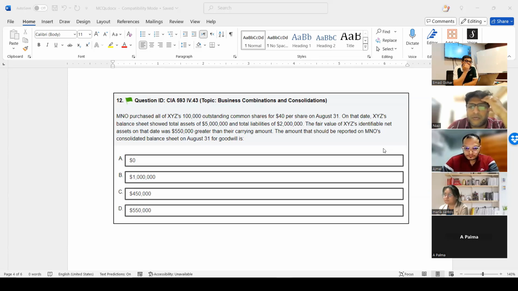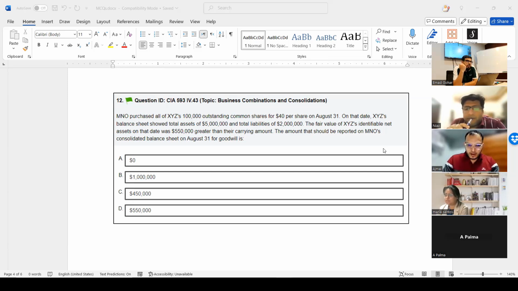They say on this date, the XYZ company, which is acquired, the balance sheet showed this value. We need this value or we need fair value? So this 5 million and 2 million, I don't care about it. What I need is the next thing. They say the fair value of the identifiable net assets on that date was 550,000 greater than carrying amount.